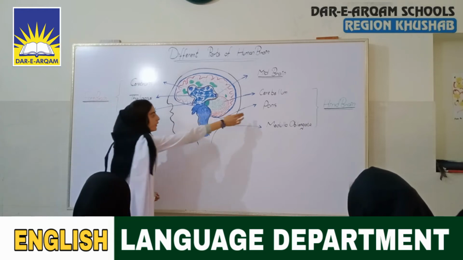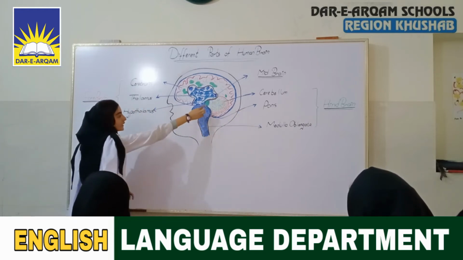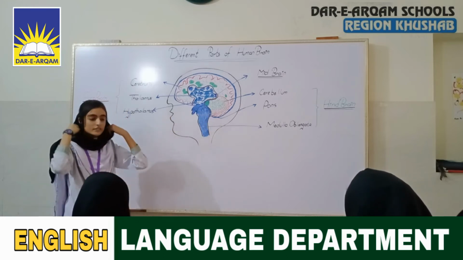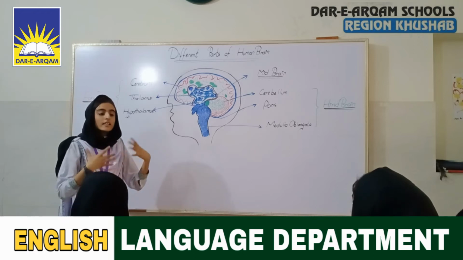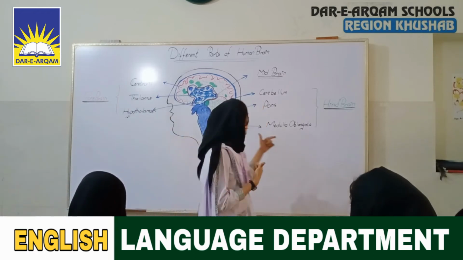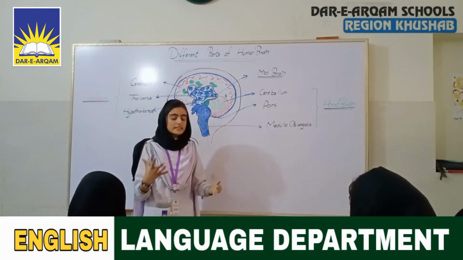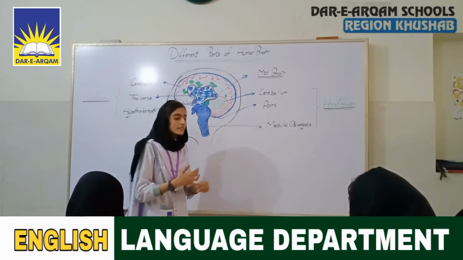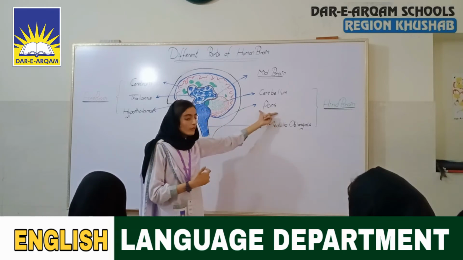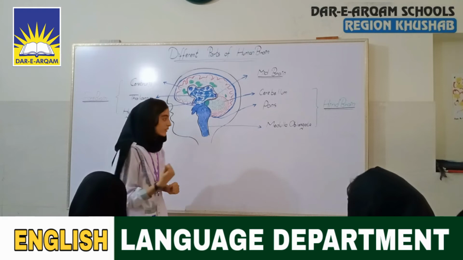Next one is the pons. As you can see in the diagram, there is an oval-shaped structure. It is called the pons. The pons controls our sleep. For example, whenever we feel sleepy, our sensory neurons send messages to the brain, and then the part of the brain, the pons, will allow us to sleep.